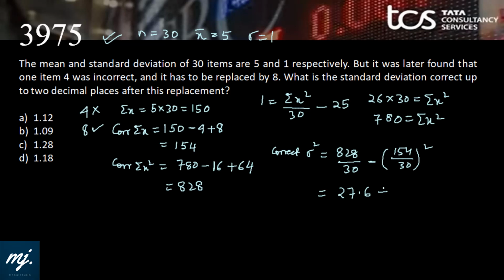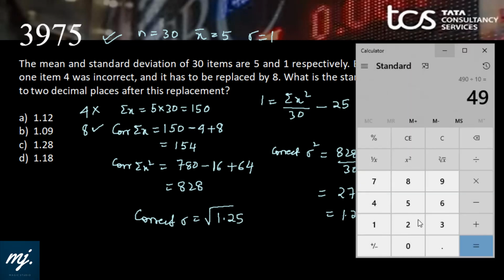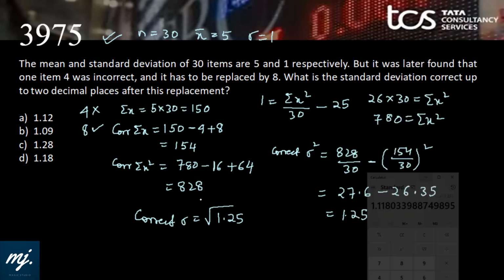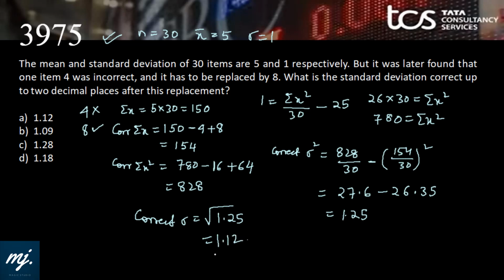into 5.133333, if we do, we get 26.35. So that gives 27.6 minus 26.35, 1.25. So correct SD is root over 1.25 and we have our calculator. 1.25 root will give 1.118, or 1.12 we can write. So the correct value would be 1.12. That is option A.